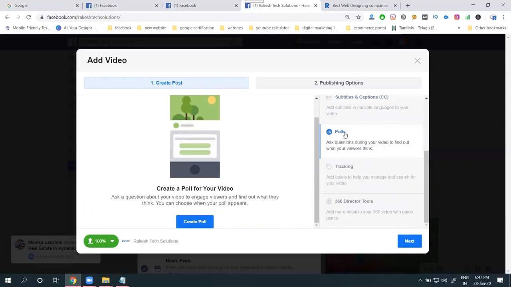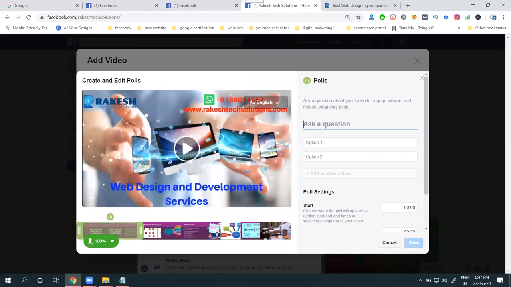Now, if you want to create any poll, it is nothing but a multiple choice question. If you play the video, and if you play any kind of multiple choice question, like are you looking for website design and development, IT City, create a poll here. Are you looking for this offer? Yes. I'm not repeating the same question, because the question is already there. Just ask the question: are you looking for this offer? People who are interested click first.